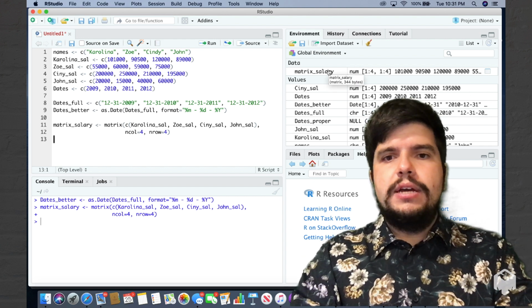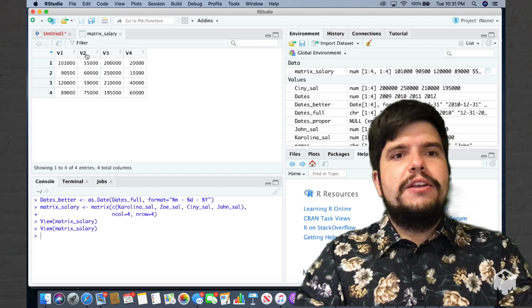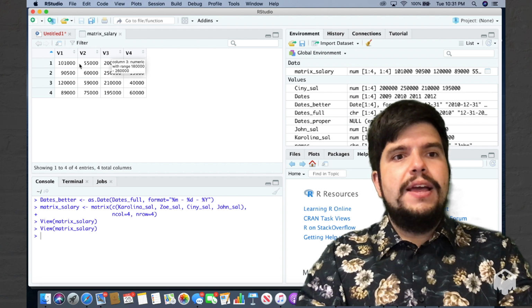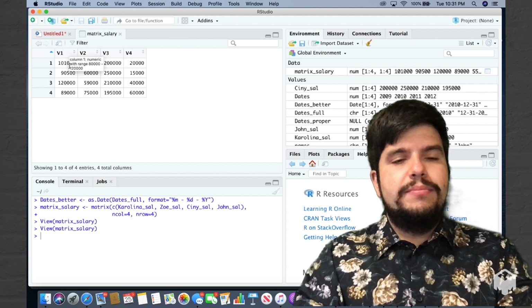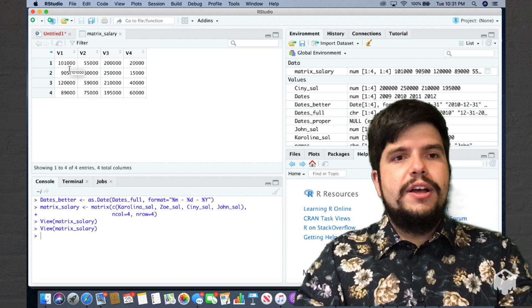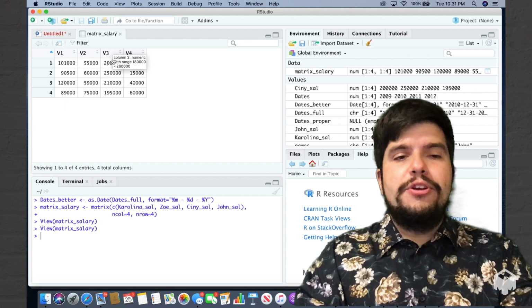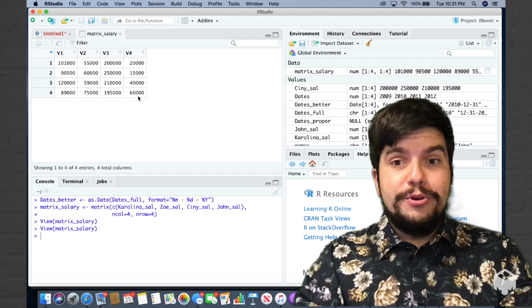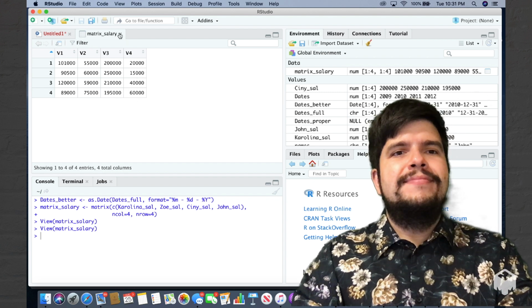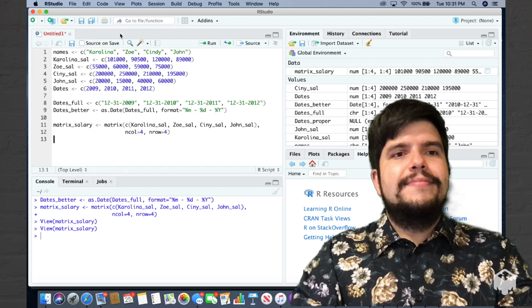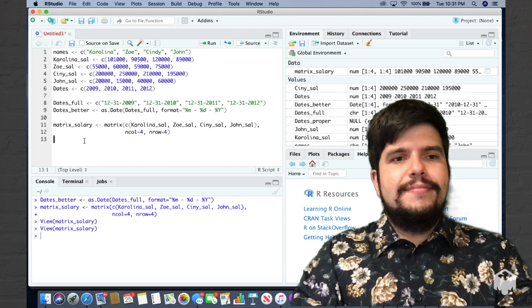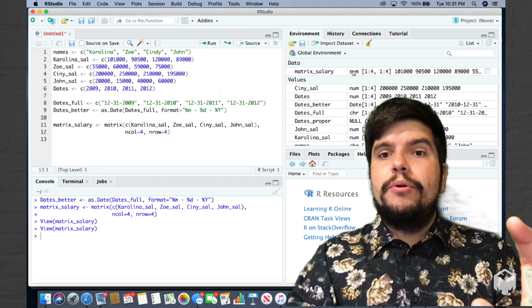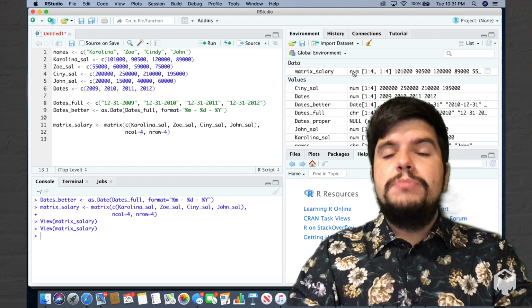If I double click on this, I'm going to get it right here. Okay, the first column is for my first roommate. The second column is for my second roommate, third column for the third roommate, and a fourth column for my fourth roommate. Good. Okay, and again, our matrix is numeric.